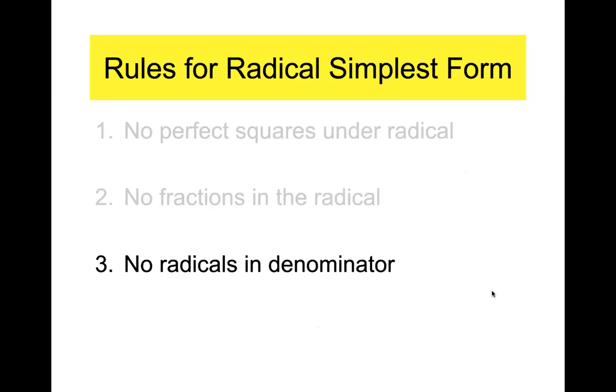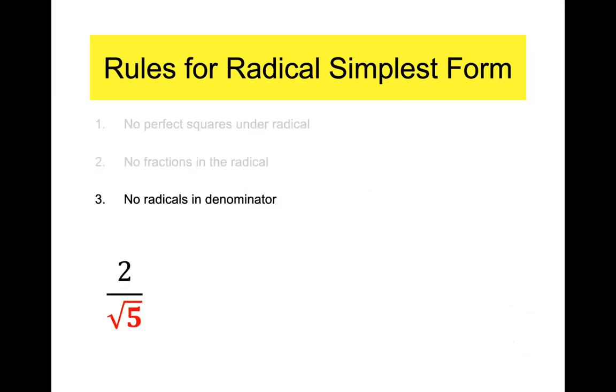So we haven't done the last one, which is no square roots in the denominator. Let's see what that one looks like. All right. That is what is not allowed. You get your final answer and you get 2 over the square root of 5. You're going to get this plenty of times. In algebra and geometry, we get this all the time. We get a square root symbol in the denominator after we do some math. Then you have to take care of that. Here's how it's done. You are not allowed to have a square root in the denominator. So what do we do?